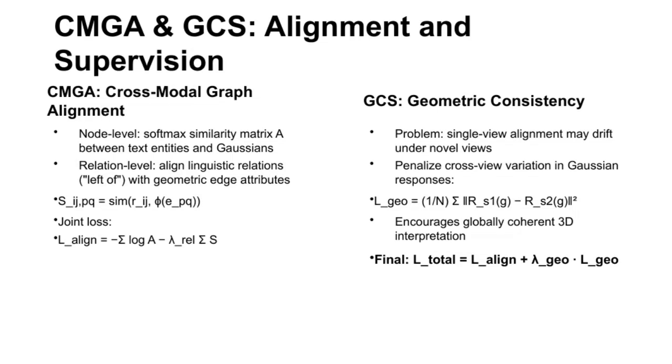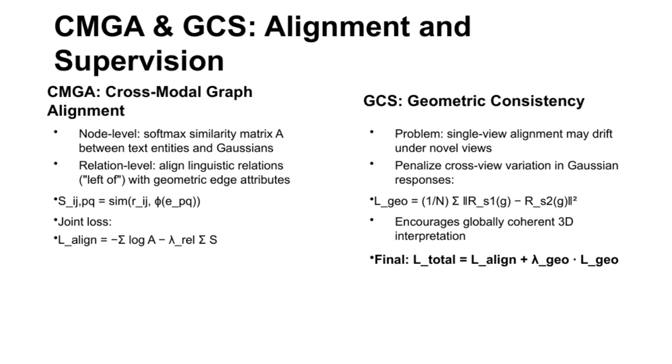Here, we have two modules, CMGA and GCS. Starting with CMGA, or Cross-Modal Graph Alignment, it works on two levels. At the node level, it calculates a softmax similarity matrix between textual entities and Gaussian representations of 3D objects, which helps align the text with the corresponding parts of the 3D scene. On the relation level, it ensures that spatial relationships described in language, like left of, are consistent with geometric edge attributes in the 3D space.